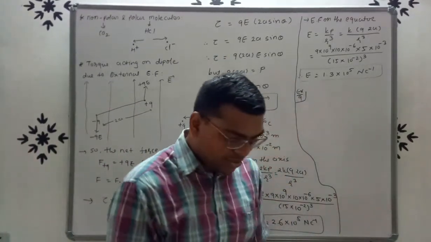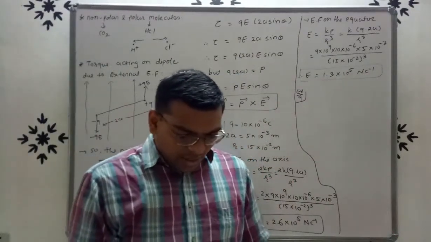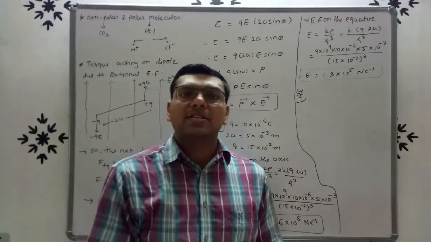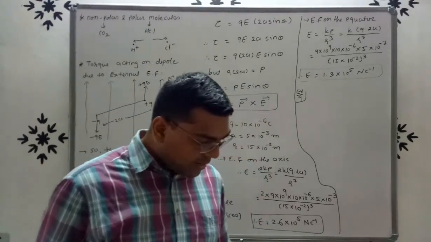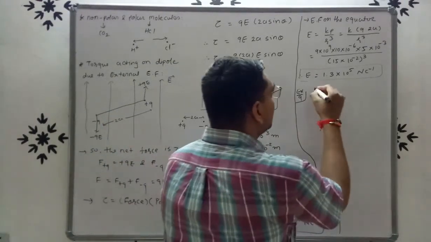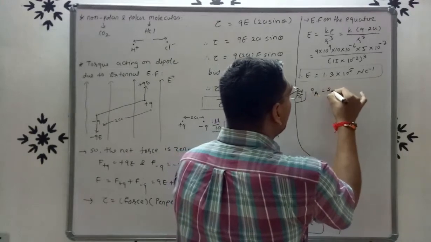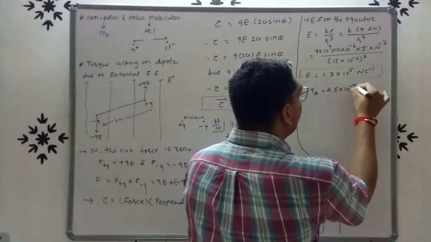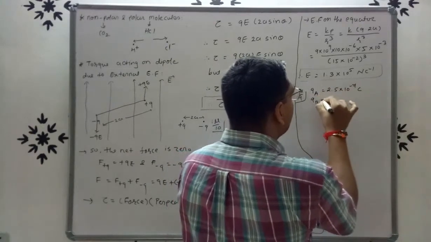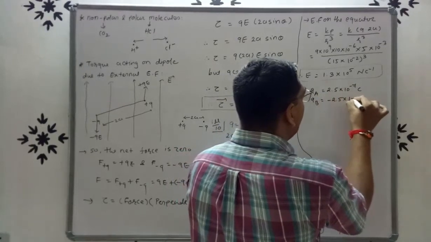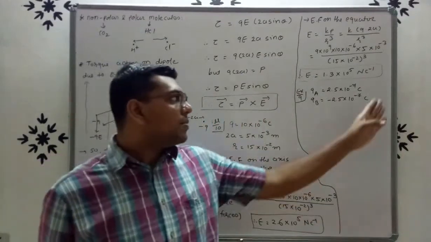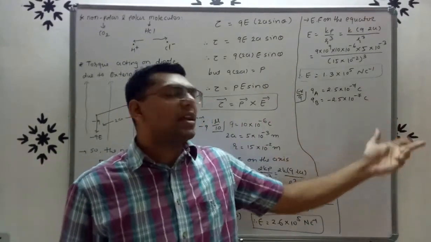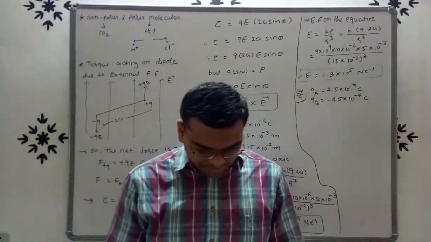See the question. A system of two charges. Here the charges are given: QA is 2.5 into 10 raised to minus 7 coulomb, and QB is minus 2.5 into 10 raised to minus 7 coulomb. So here an electric dipole is there because equal and opposite charges are there.